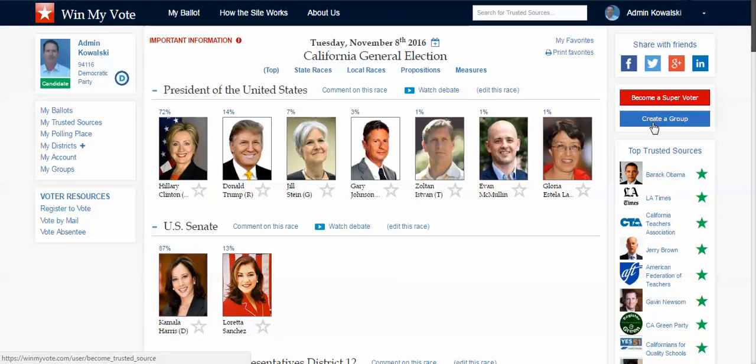You can also create your own group as an individual, if you want to advocate for a candidate or proposition. So there's lots of things you can do here. We're adding features all the time. Would love to talk with groups individually about what you could use moving forward. We are going to be adding things like internal ballots so that you can manage your groups and take votes on endorsements and those types of things.